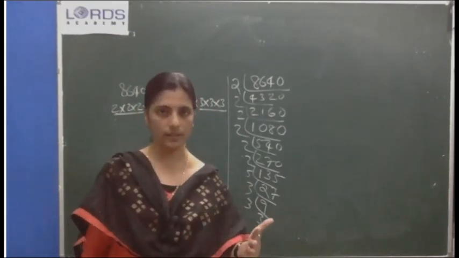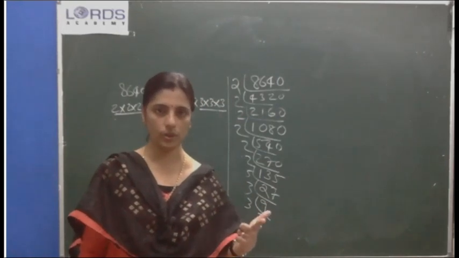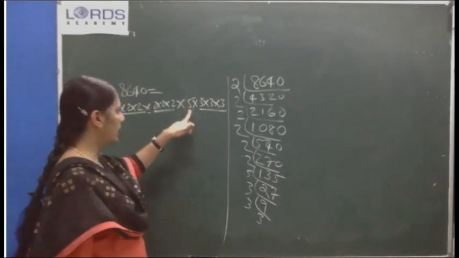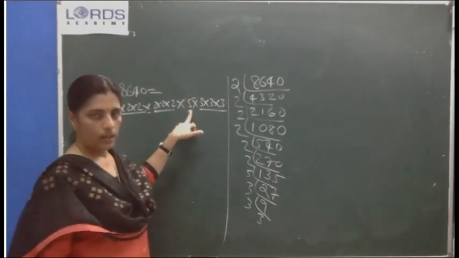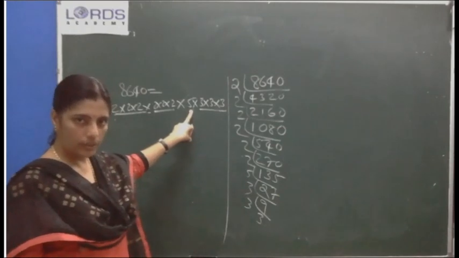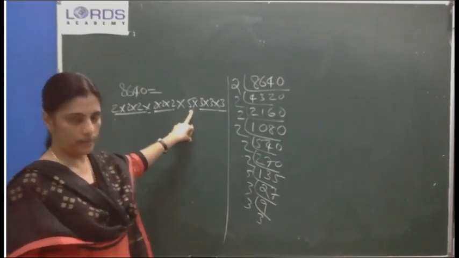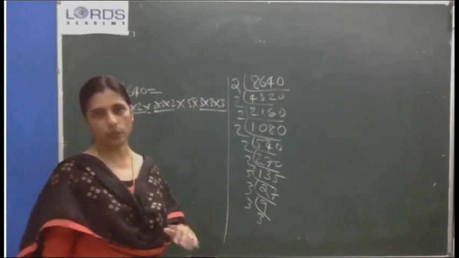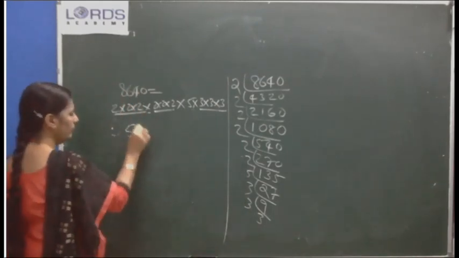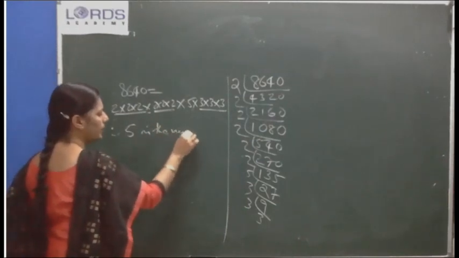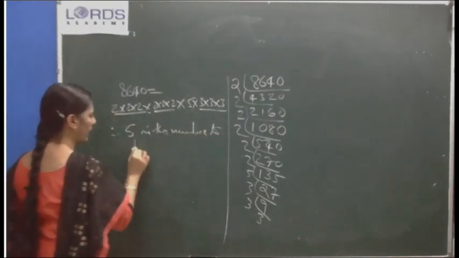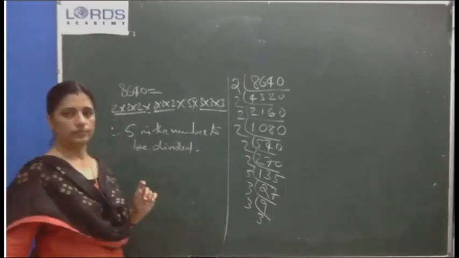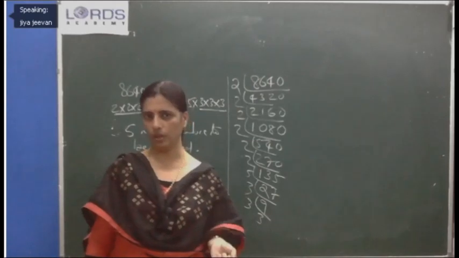What is the new number? They didn't ask. In the last chapter, squares and square roots, I also told that if they ask what the new number is, then 8640 divided by 5, whatever the answer after dividing by 5, that will be the new number. Clear? But they didn't ask now. So you write, 5 is the number to be divided. Okay. Clear? Hope that all of you got it.